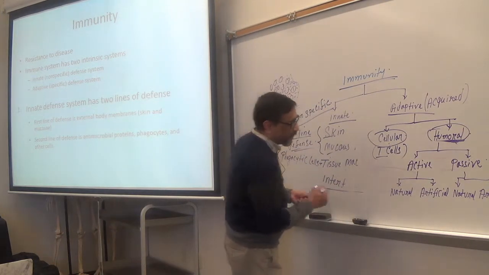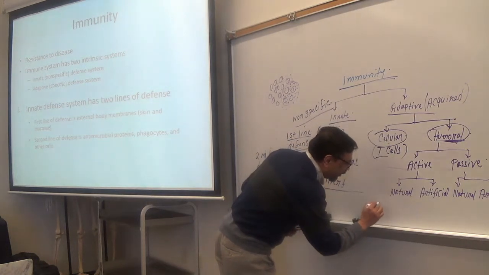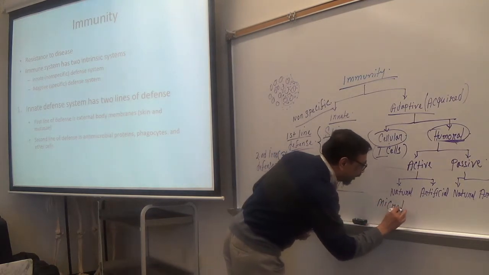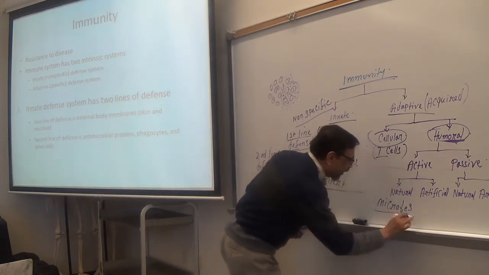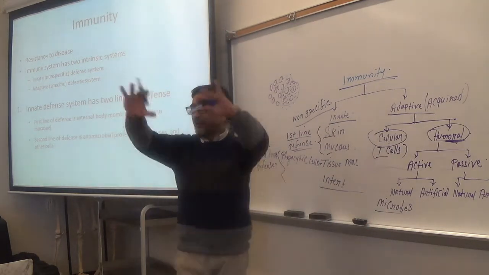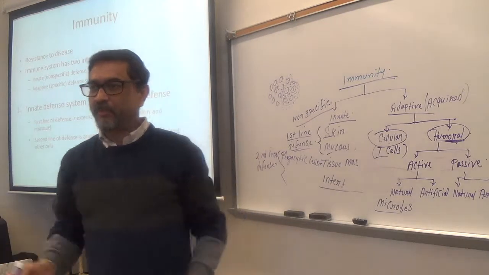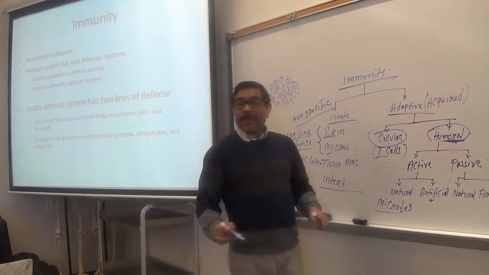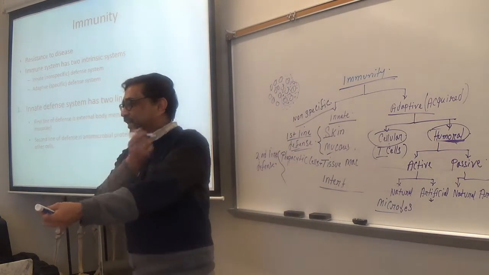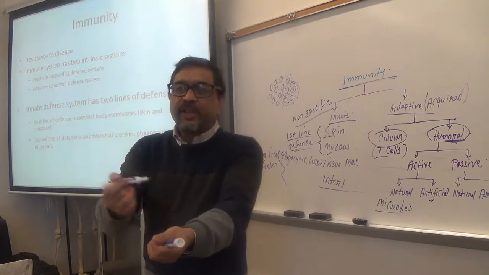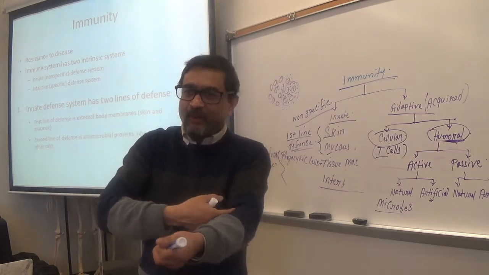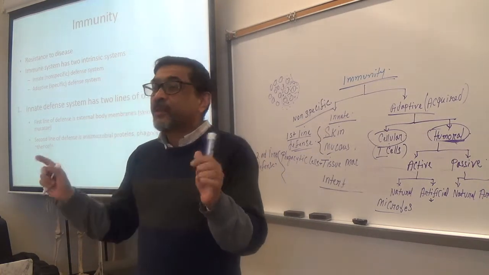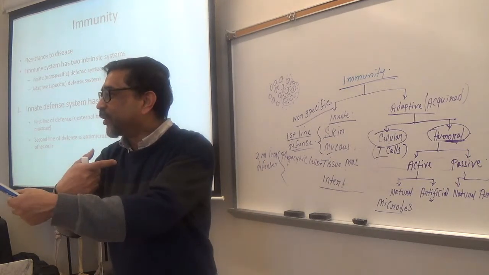Example, active natural is microorganisms, microbes, okay? Bacteria, virus, natural, right? They're present in nature, in live bodies. Artificial, in this case, is vaccine. We inject vaccine, a very small amount, right? To do what? To stimulate the person's immune system. What's the purpose of injecting vaccine into the body?